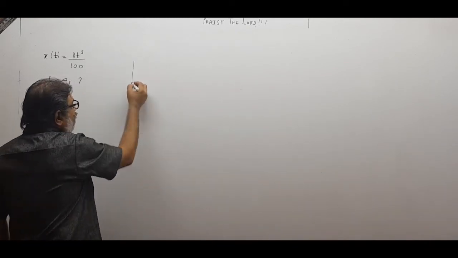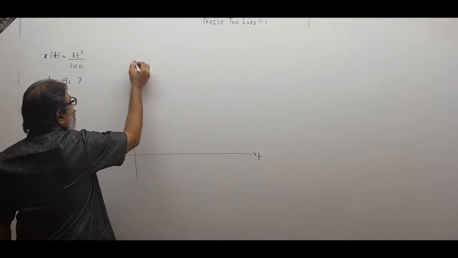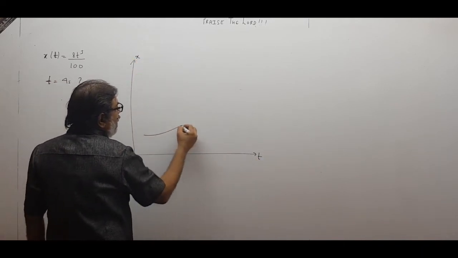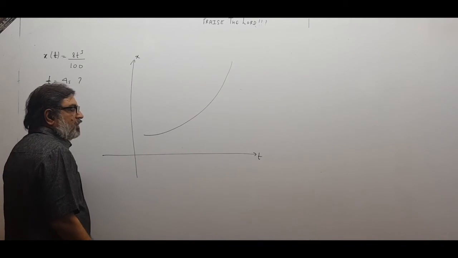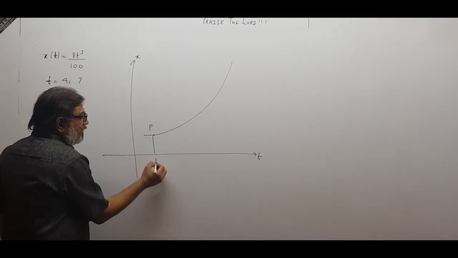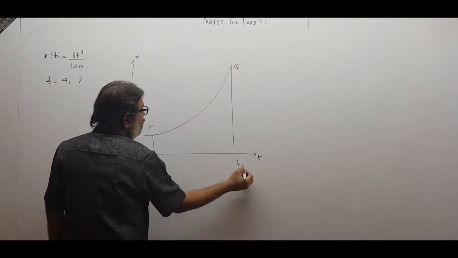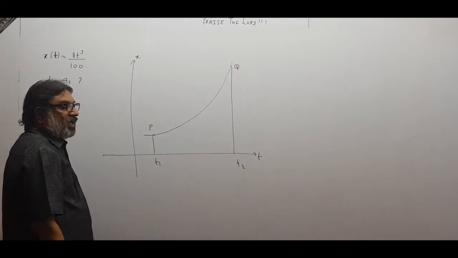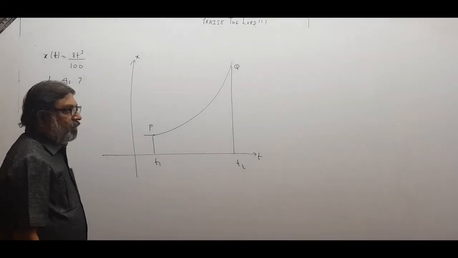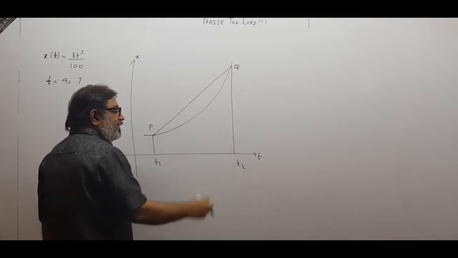Now think, children, supposing this is a position versus time graph and your curve is going like this maybe. So P is a point here at time t1 and there is a point Q here at time t2. If I want average velocity between P and Q, average velocity will be the slope of this, you know already.